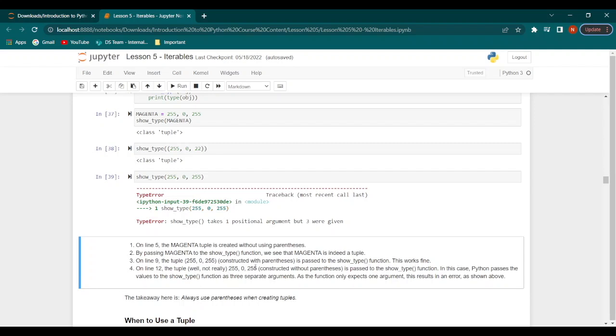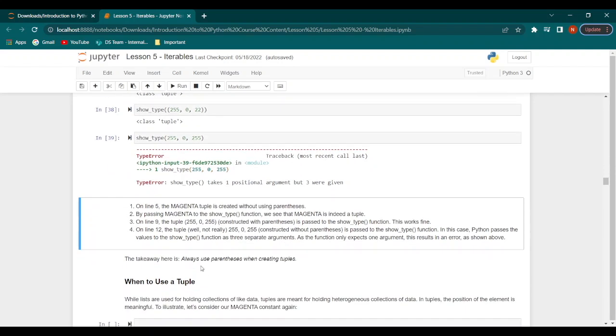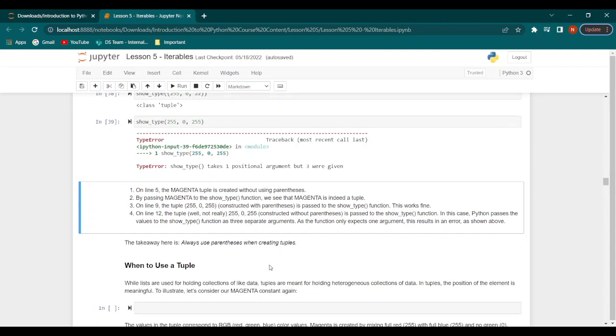But when we constructed without parentheses and we pass this to the show type function, Python passes the values as 3 separate arguments, but since the function expects just a single argument, it throws an error. That is why the conclusion is that we always need to use parentheses when creating tuples.